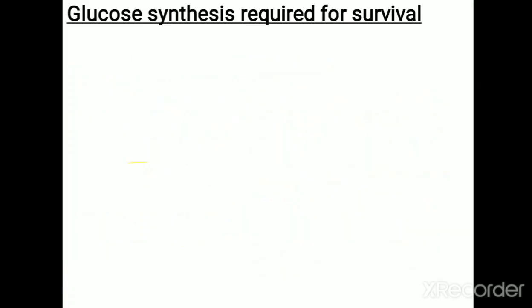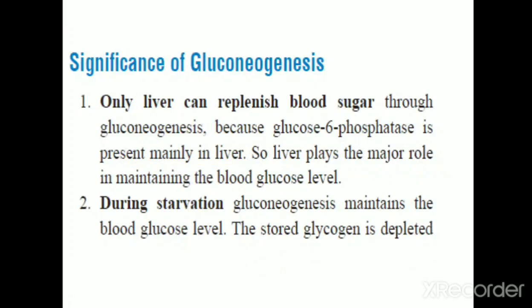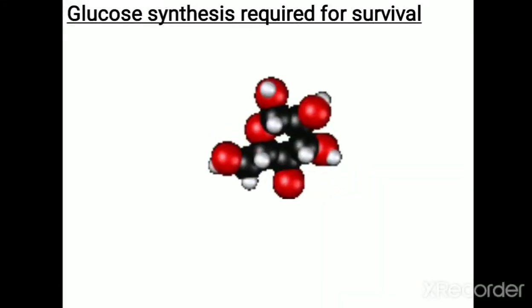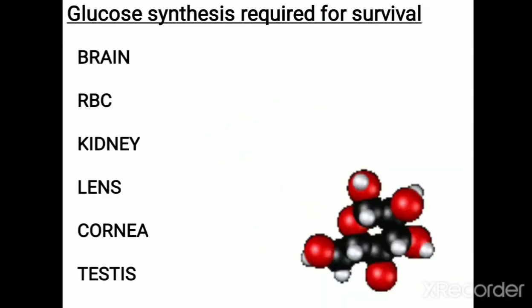And in the essay question, just write this heading: significance of gluconeogenesis. What are the significances of gluconeogenesis? The first thing is that gluconeogenesis maintains the normal blood glucose level. There are certain tissues in our body, like neuronal cells, RBC, kidney, and lung, that prefer glucose as the metabolic fuel. So during starvation, this glucose is provided by gluconeogenesis. So that is one of the significances of gluconeogenesis.